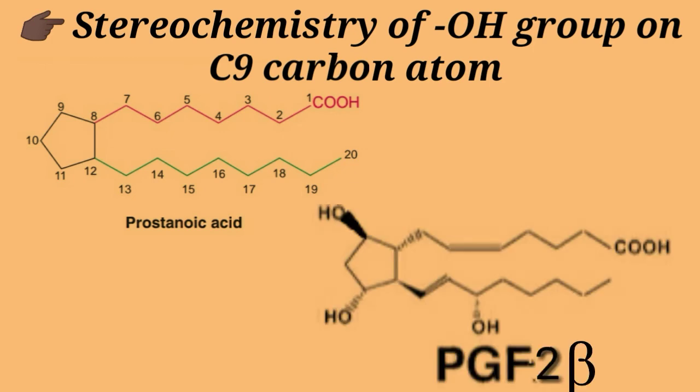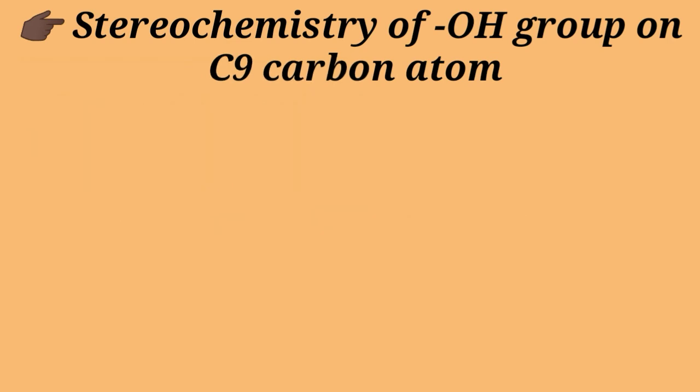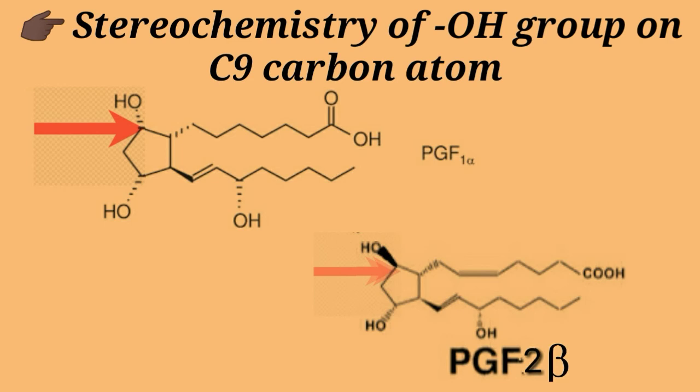And if there is beta, then it indicates that the OH group on C9 carbon atom is above the plane. So this was classification of prostaglandin based on the hydroxyl group at C9 carbon atom. That is, if the hydroxyl group is below the plane, then alpha is used, and if the hydroxyl group is above the plane, then we use beta.